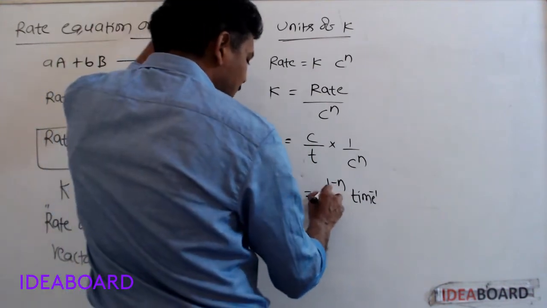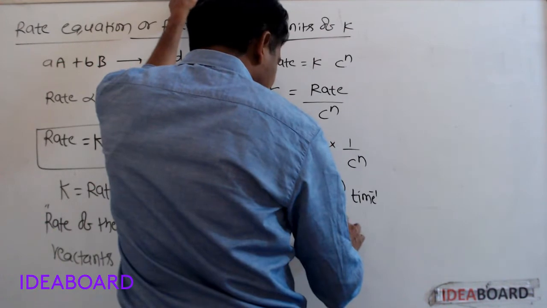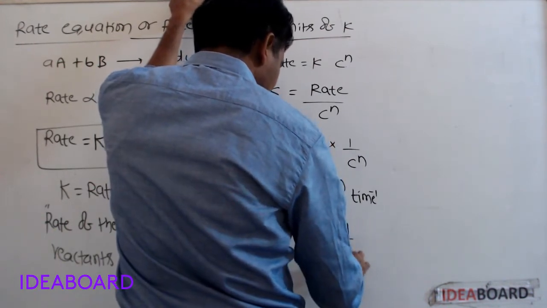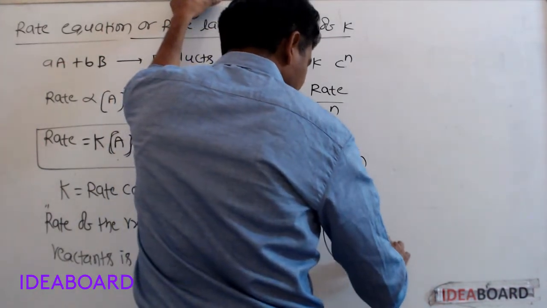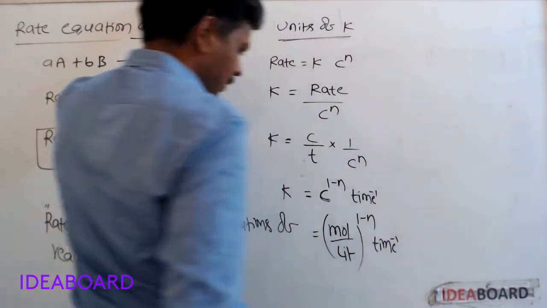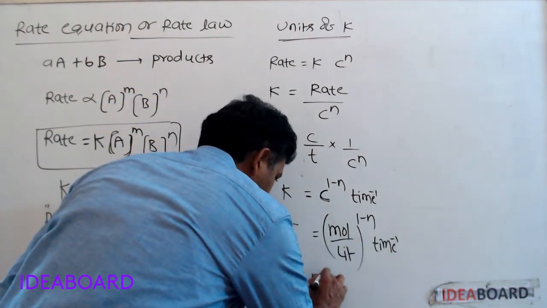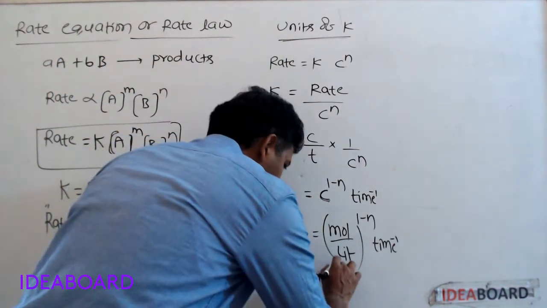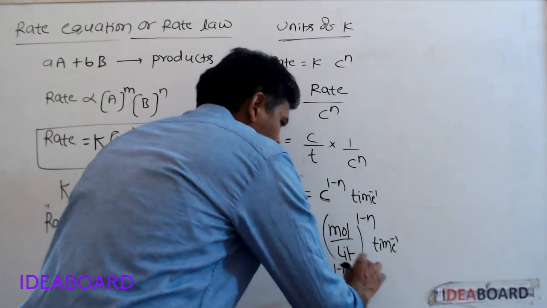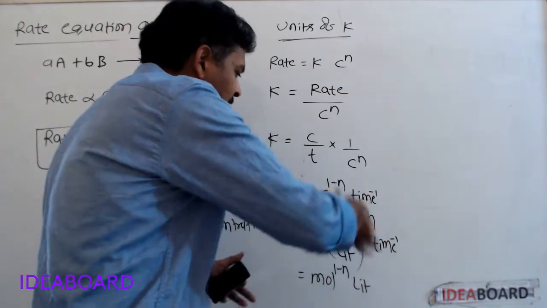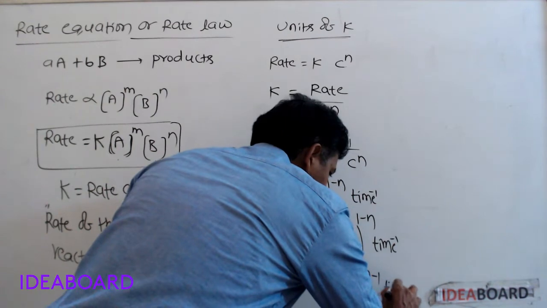The concentration unit is moles per liter. So mole per liter power 1 minus n, time inverse. Then we can write mole power 1 minus n, liter power n minus 1, time inverse.